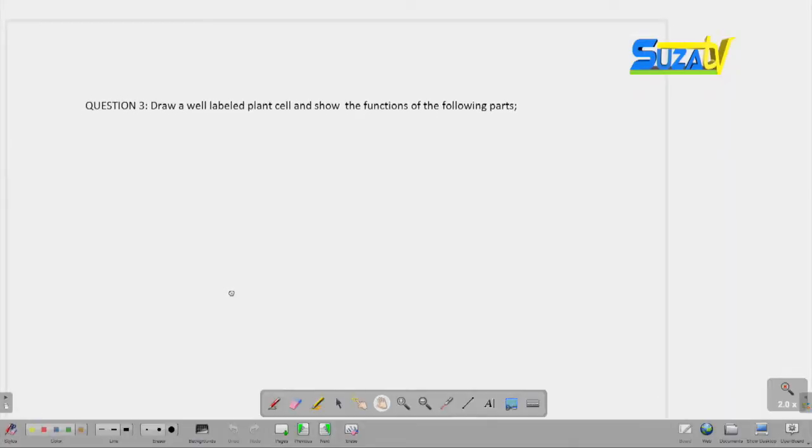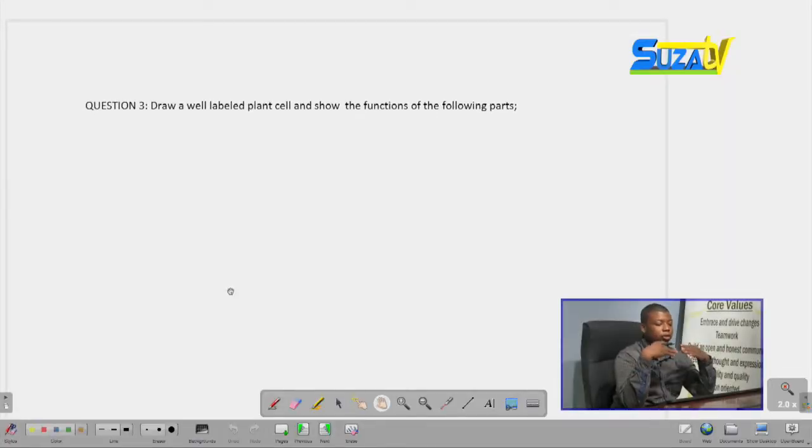Now moving ahead to our third question. To draw a well-labeled plant cell and show the functions of some parts. Well, a question like this is quite straightforward.